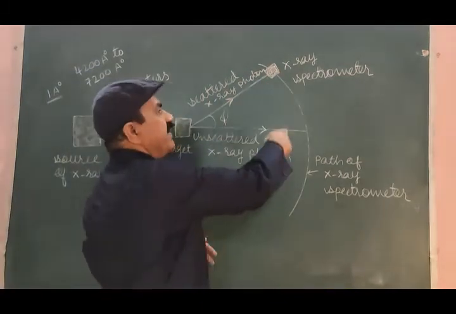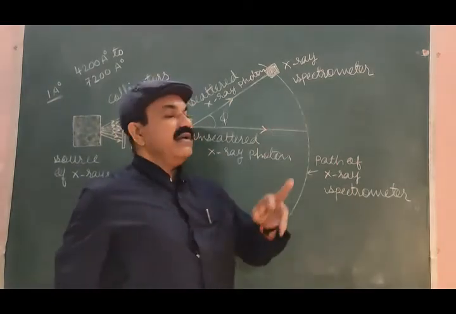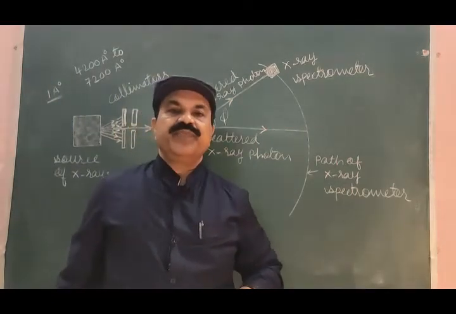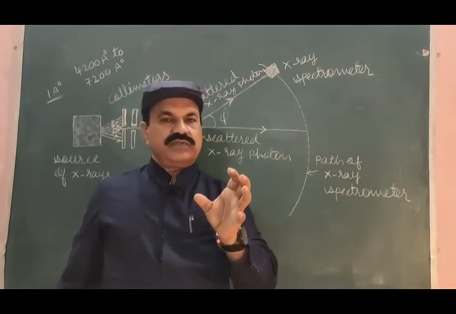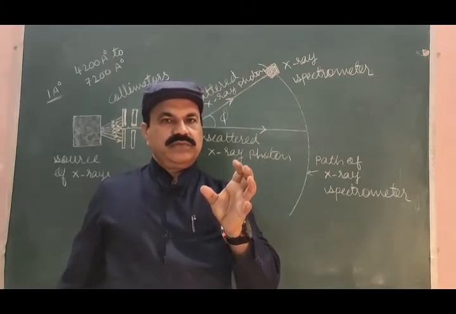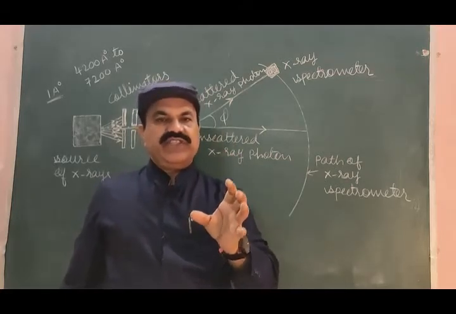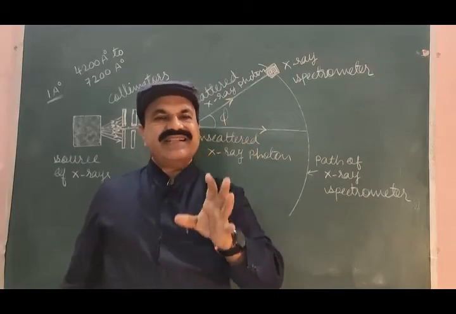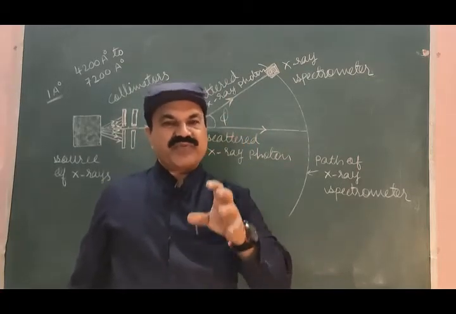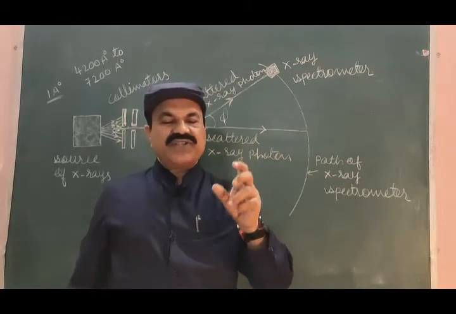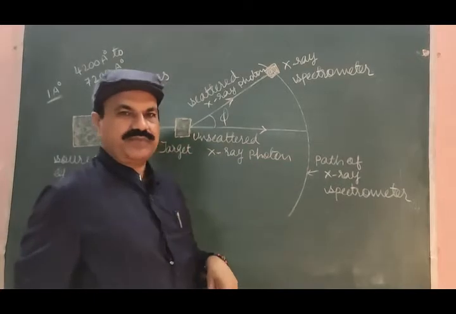Here we have X-ray spectrometer to have observation of the spectrum corresponding to the scattered photon.